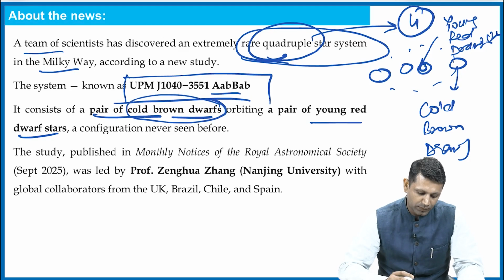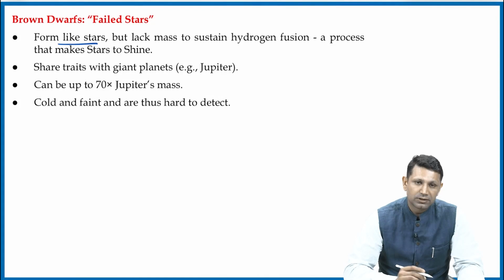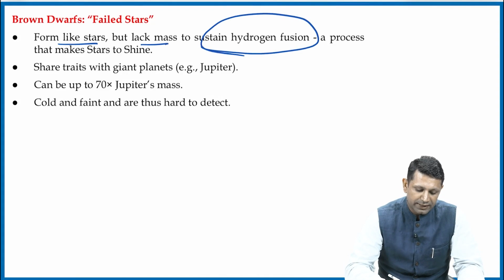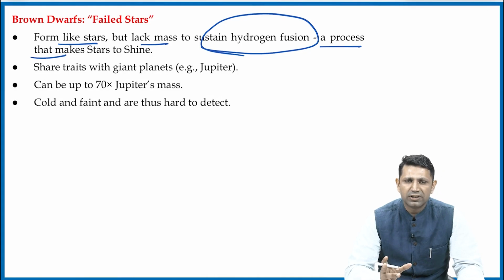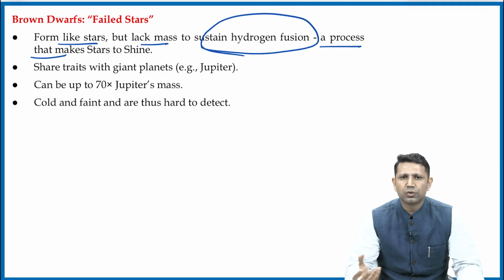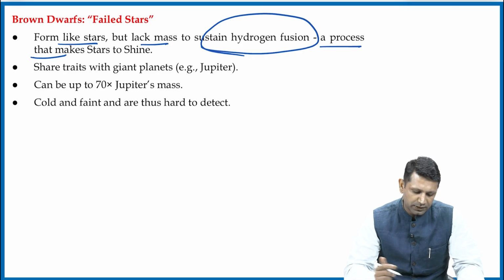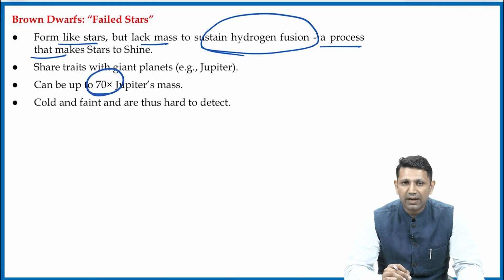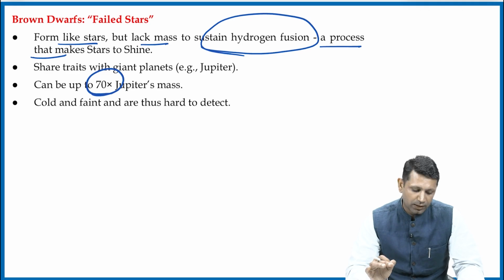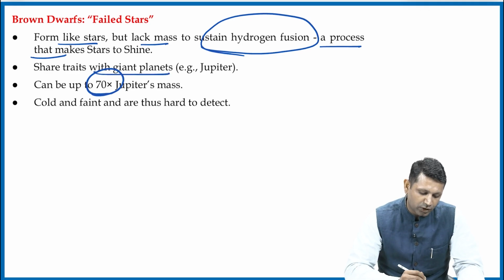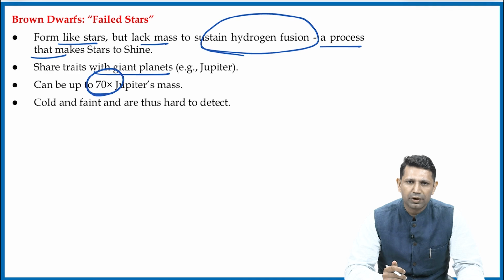What are these? These are like stars, but they lack the mass to sustain hydrogen fusion. That is the process through which a star actually generates energy and shines. So basically you can say they are premature stars. They wanted to become stars, but they were not able to. And they are very massive as compared to planets. If we compare with Jupiter, they are almost 70 times the size of Jupiter. Basically, they share traits with giant planets like Jupiter.